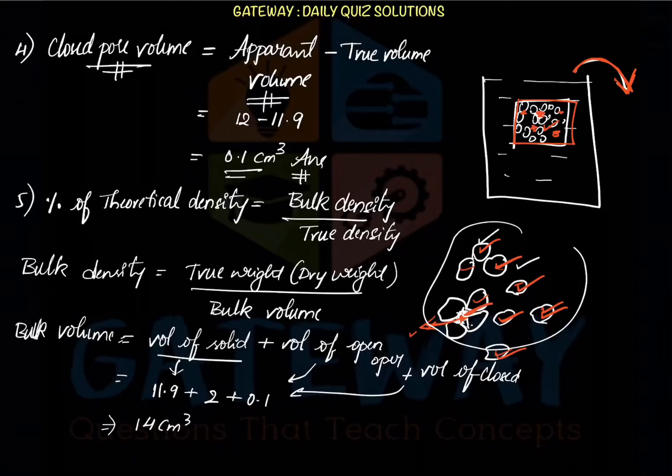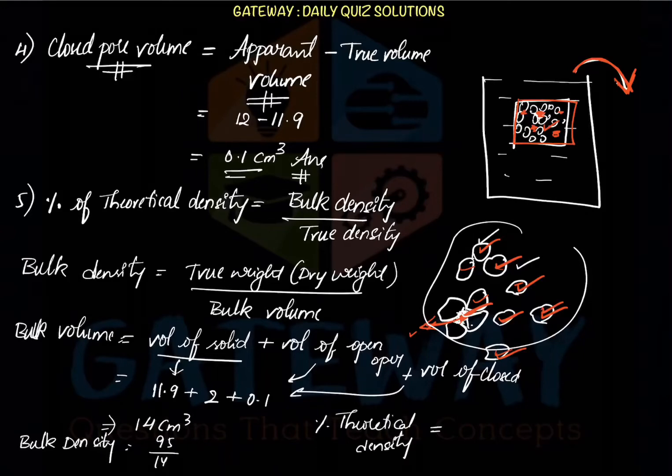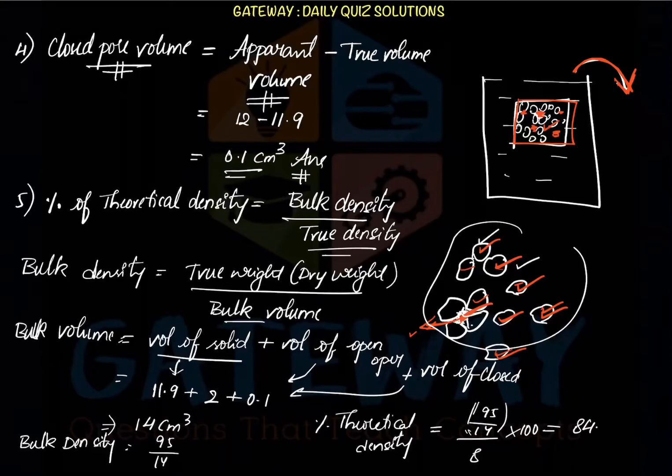Since the bulk volume is obtained, we will calculate the bulk density, and we know the bulk density is the true weight upon this, so it is 95 upon 14. Now we need to calculate the percentage theoretical density, which is equal to 95 upon 14, upon the theoretical density given in the question as 8, into 100 to make it a percentage, and we get 84.8214%, and this is our answer.